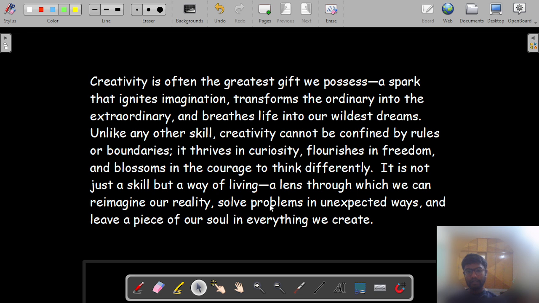Creativity is often the greatest gift we possess. A spark that ignites imagination, transforms the ordinary into the extraordinary, and breathes life into our wildest dreams. Unlike any other skill, creativity cannot be confined by rules or boundaries. It thrives in curiosity, flourishes in freedom, and blossoms in the courage to think differently. It is not just a skill but a way of living, a lens through which we can reimagine our reality, solve problems in unexpected ways, and leave a piece of our soul in everything we create.